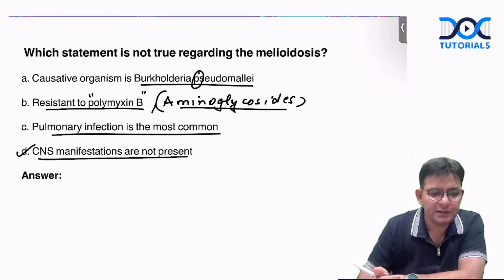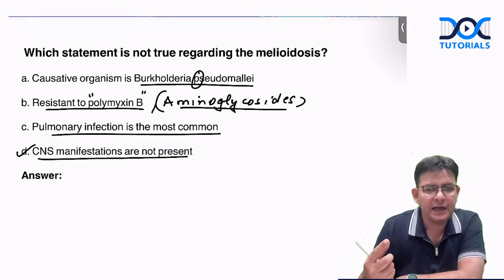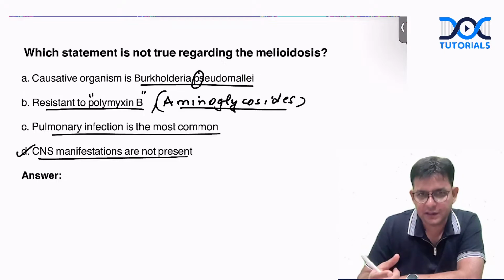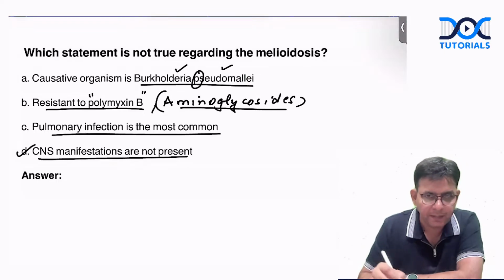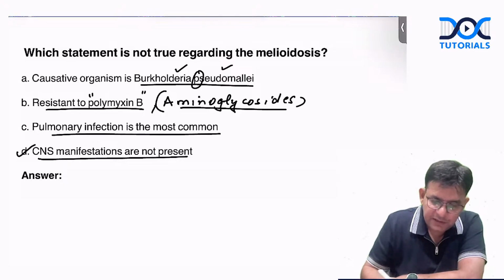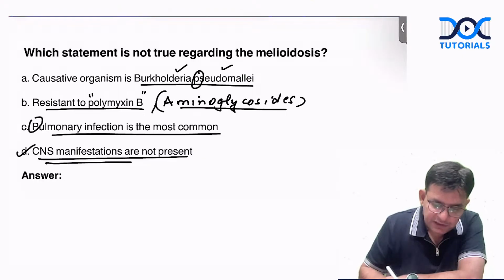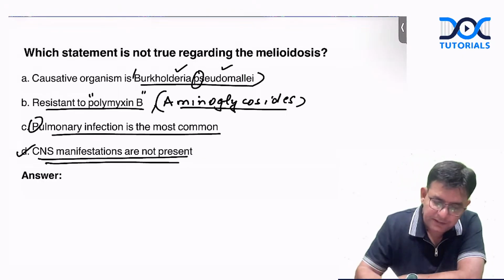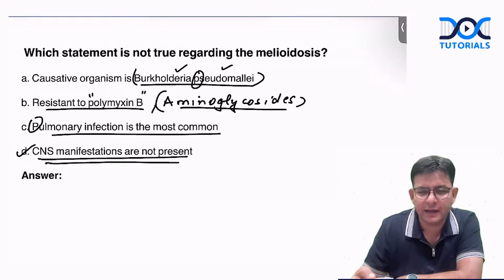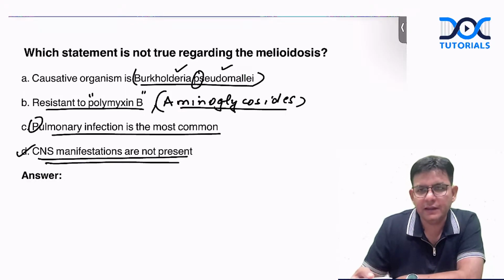Acha, you have seen that case. Fine. So remember that it has an intrinsic property to be resistant. The causative organism I told you, Burkholderia pseudomallei. Pulmonary infections are common, P for P, that is pneumonia-like, and CNS manifestations are also present. This organism is present in the soil, and if infection happens from it, then there is a problem.